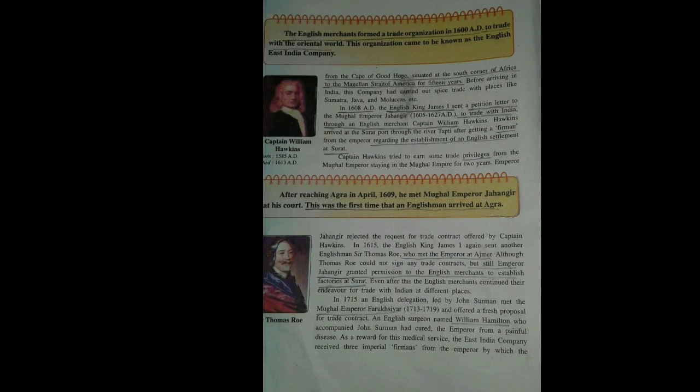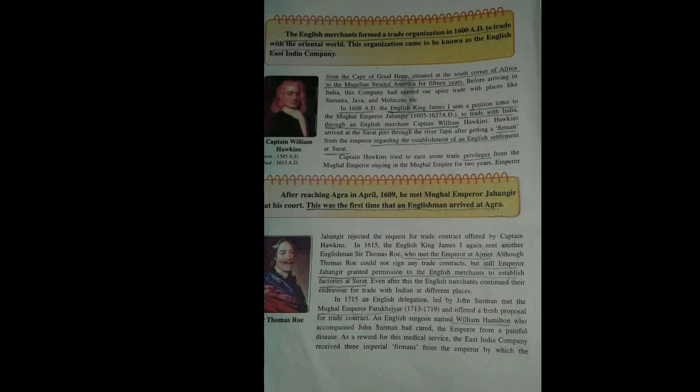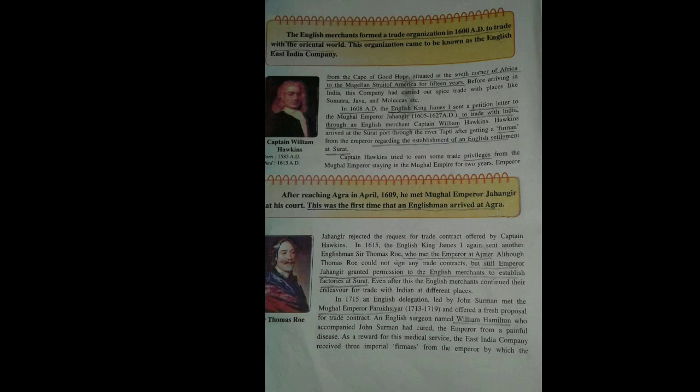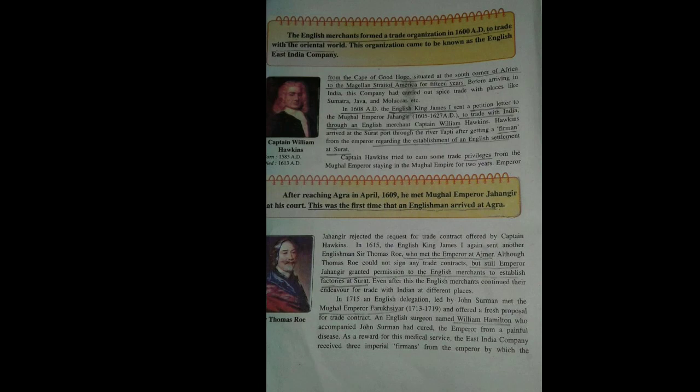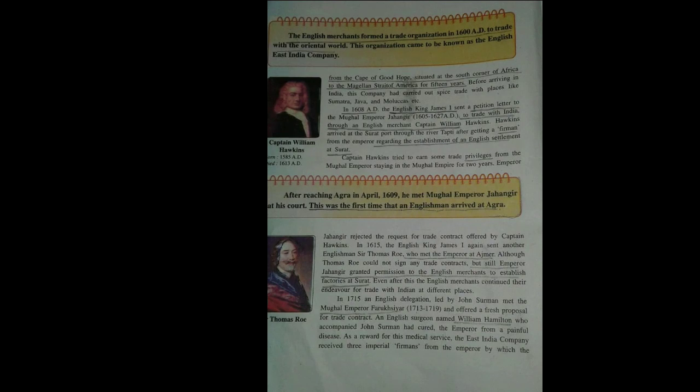Later on, again we will see more English delegations like John Sherman, Hamilton. All these people also started seeking permission to trade in different parts of India. And we can see that they even served the Mughal emperor to get this privilege. Suppose the Mughal emperor was having some kind of disease.